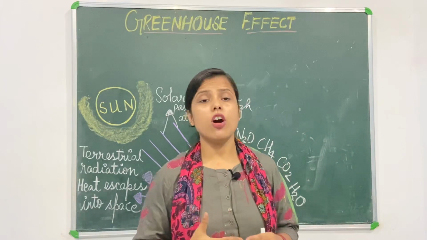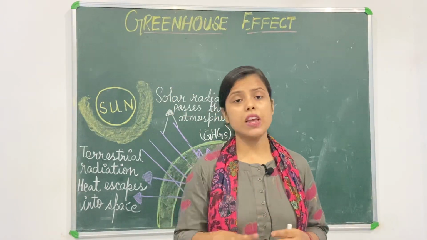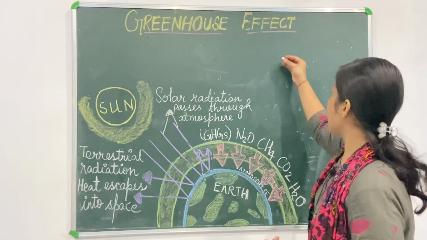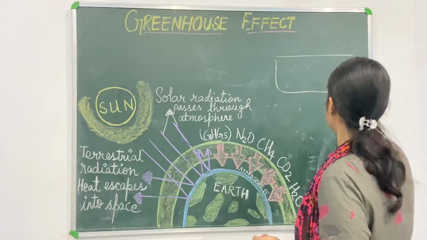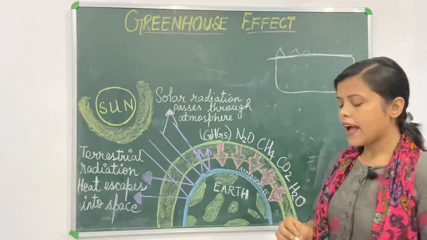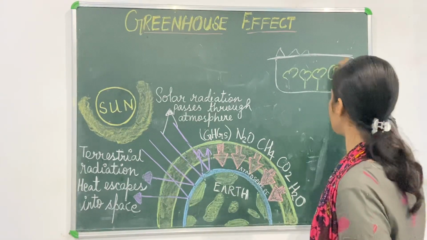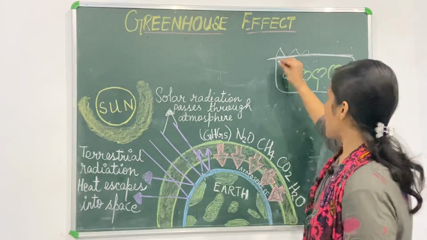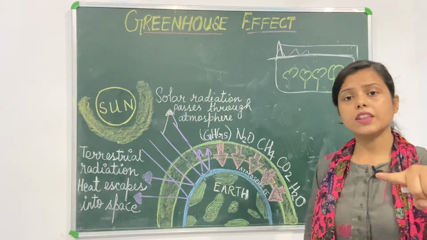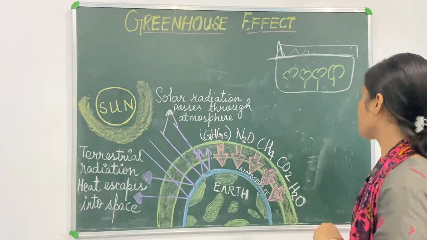So, first of all, in order to understand this, I will represent this greenhouse through a figure and explain it to you. Suppose this is a glass house which we have prepared, and inside this we have kept certain green plants. These plants are grown in places where the temperature is very low, very cold.